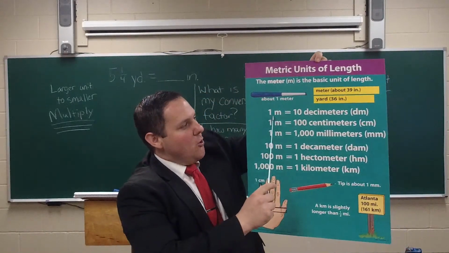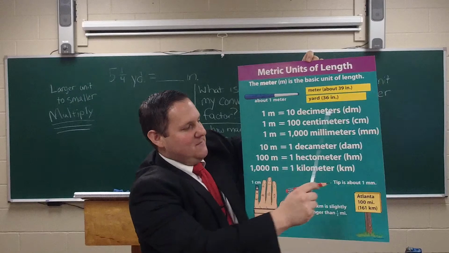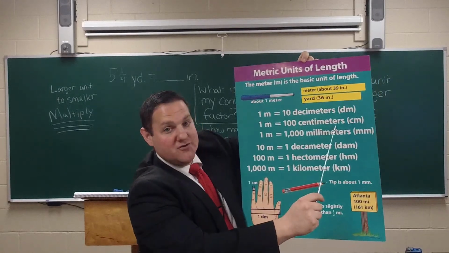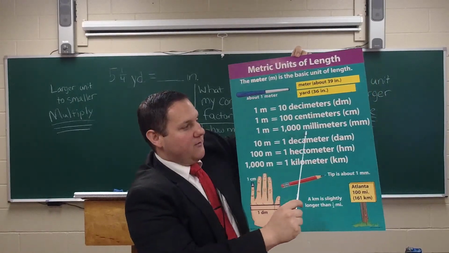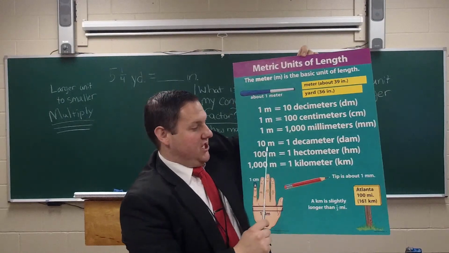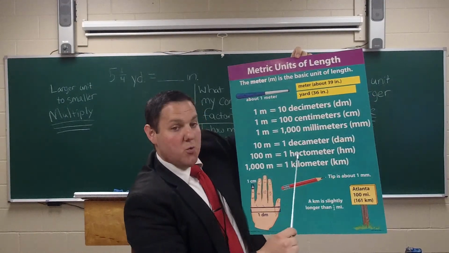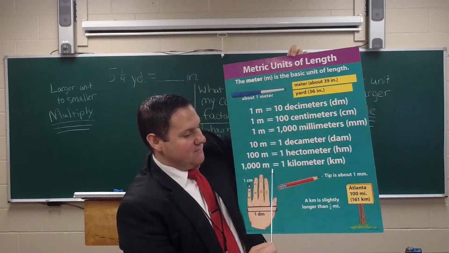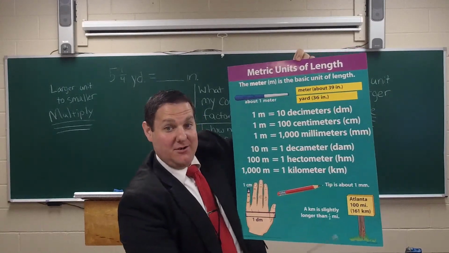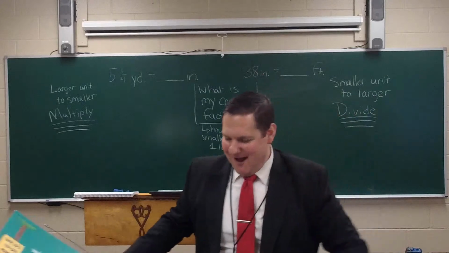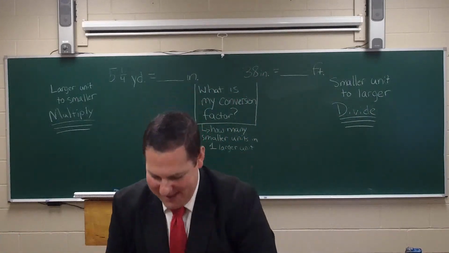And here we go. 1 meter equals 10 decimeters. 1 meter equals 100 centimeters. 1 meter equals 1,000 millimeters. 10 meters equals 1 decameter. 100 meters equals 1 hectometer. 1,000 meters equals 1 kilometer. I hope those are ringing a bell from our lesson yesterday, what we did.